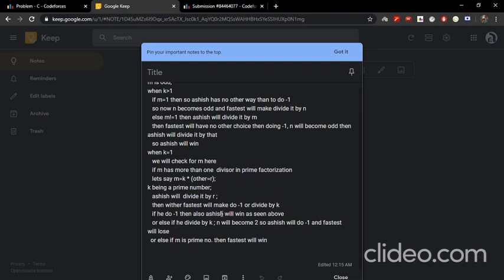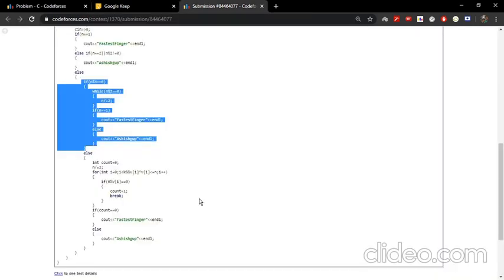When it becomes 2, FastestFinger will just subtract 1 and Ashishgup will have no chance to play and hence he will lose. So FastestFinger will win if m is a prime number, or else Ashishgup will win. Now let's see our code.